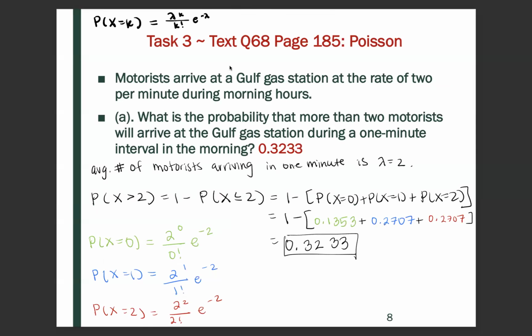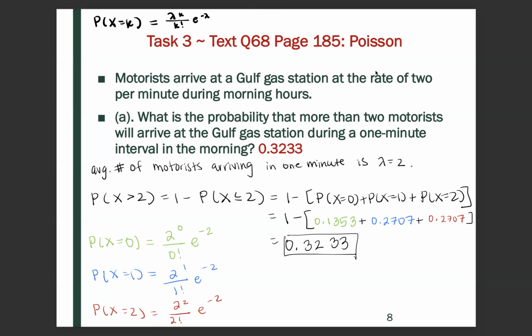Motorists arrive at a Gulf gas station at the rate of 2 per minute during morning hours. So here, we're still dealing with the Poisson process. What is the probability that more than 2 motorists will arrive at the Gulf gas station during a 1-minute interval in the morning? So the average number of motorists arriving in 1 minute is lambda equal to 2.